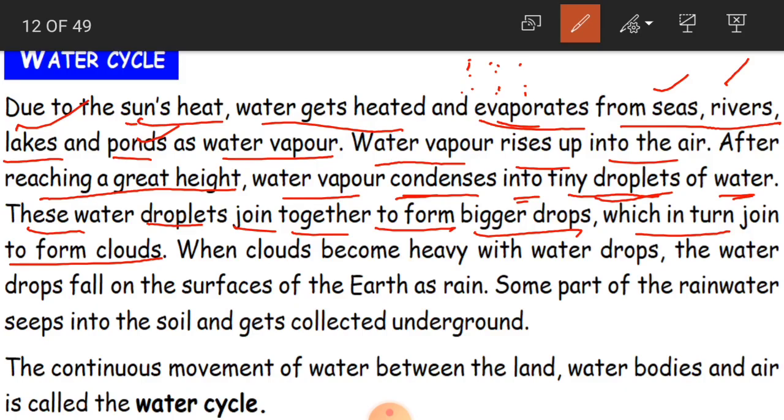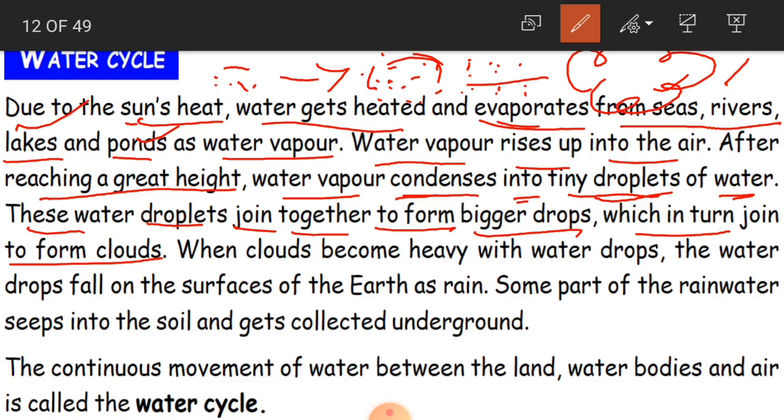All the small droplets join together to form bigger drops, which again are going to join to form clouds. Okay, children, suppose you have small drops first, then they are going to join as very big droplets, and then in turn they are going to change into clouds.